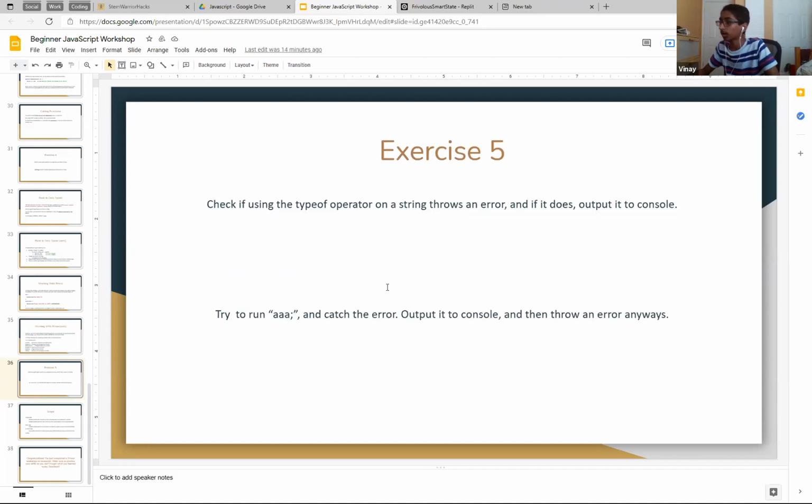Okay, so I think we're done here. So, check if using typeof. I'm not gonna go over these ones unless you guys specifically want me to. We just use a try-catch operation on a typeof a string, and then we'll output it to console. This one will just do try and catch, and then we output, and then we put a finally statement and just do throw error. For some reason it isn't working for me, but anyways.